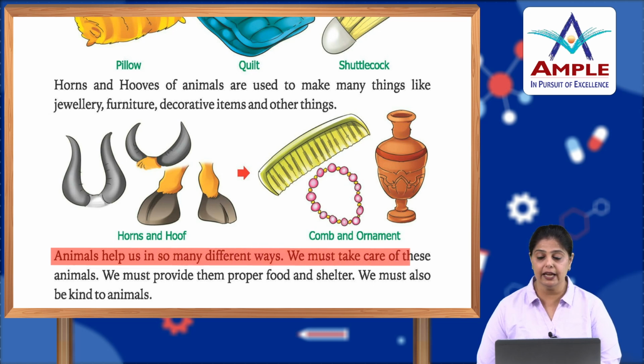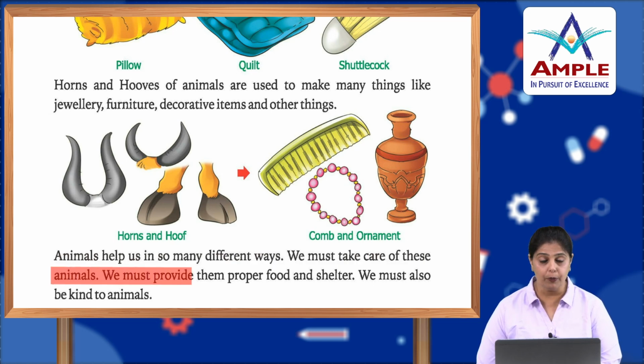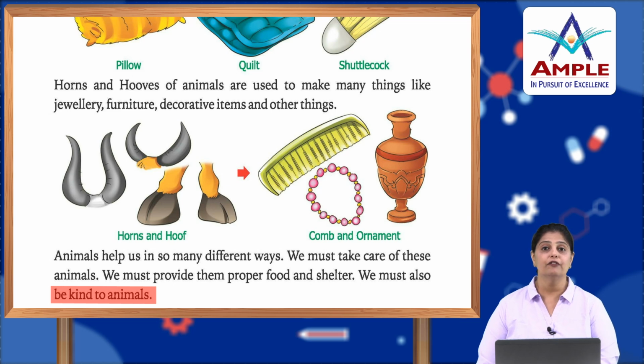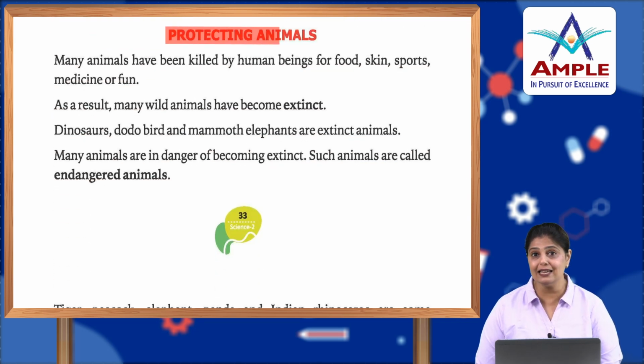We must take care of these animals. We must provide them proper food and shelter. We must also be kind to animals, okay, because they are useful to us. We are all dependent on them as well. Now, let's talk about different ways by which we can protect the animals.